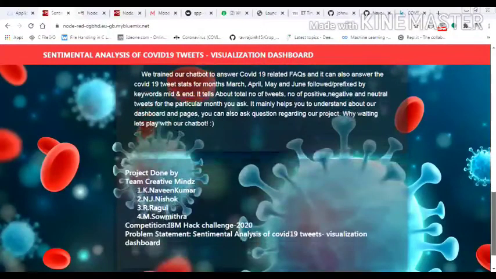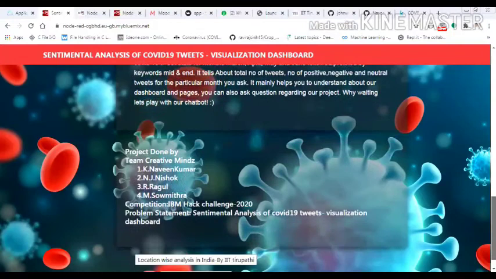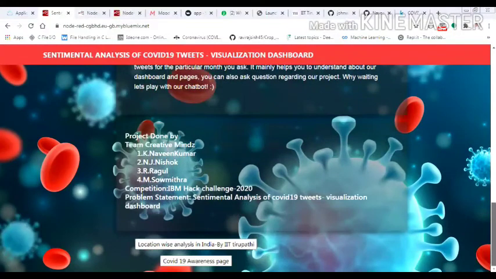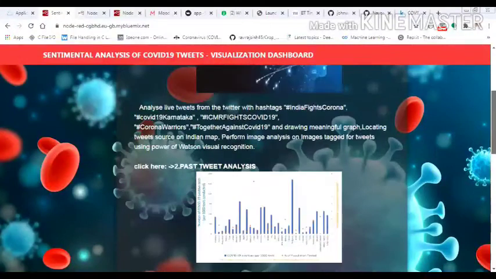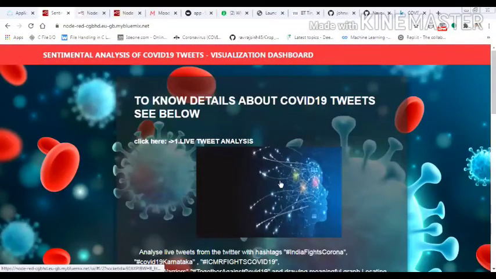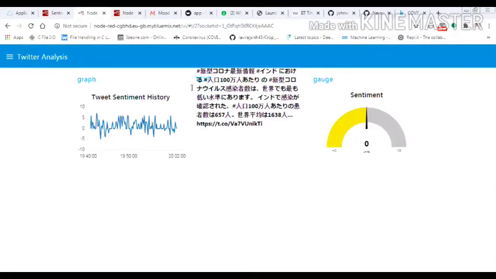We have built a chatbot which can answer your queries. This project is done by a team of 4 members, so you can see their names. We did this project for the IU Hack Challenge 2020. First I'm going to open the live tweet analysis page. When I click, this will open.